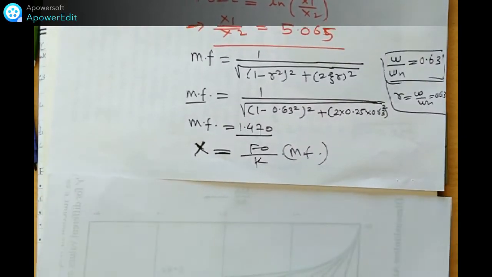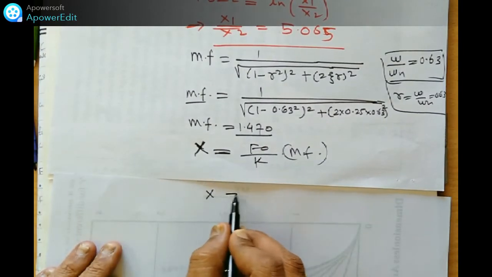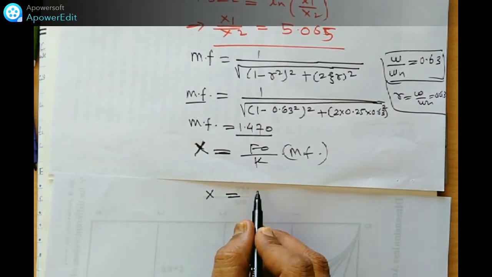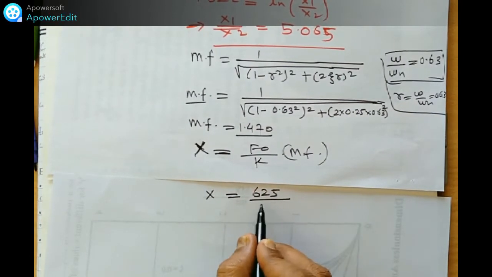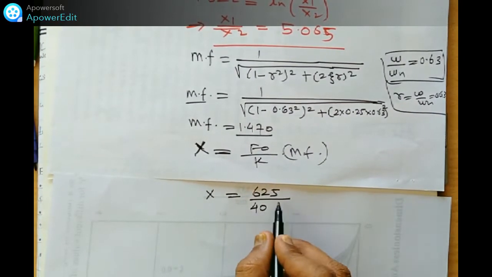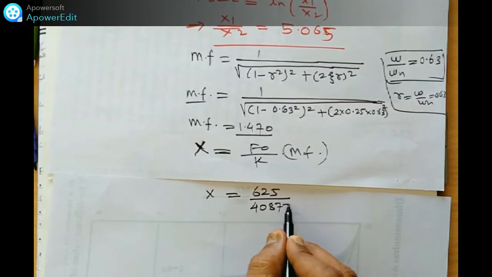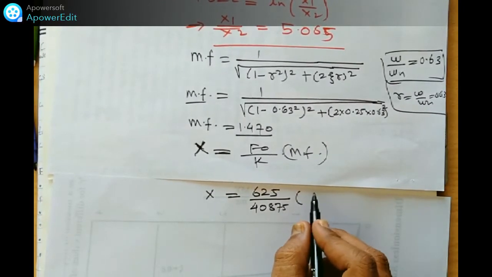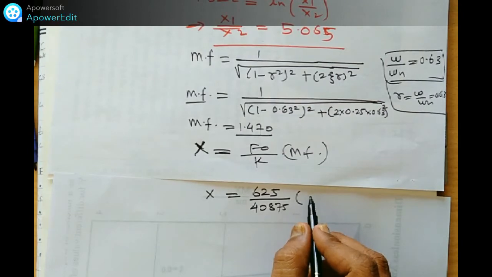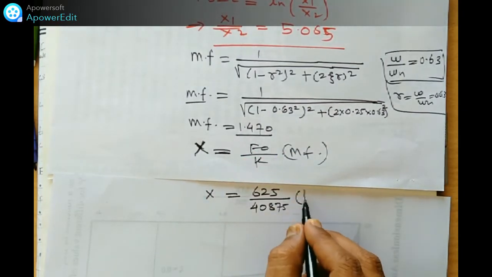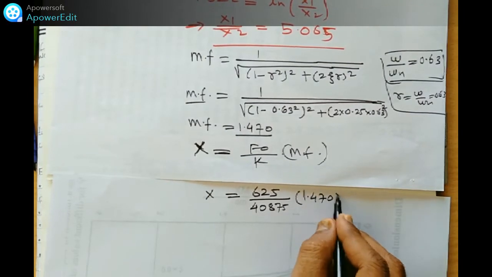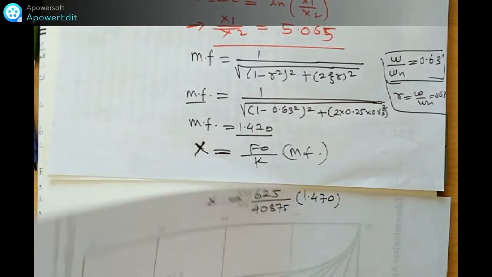So this value of X we can find out: FO, the disturbing force, 625 Newton upon this K we just calculated, 40875, and the MF we just found, 1.470.